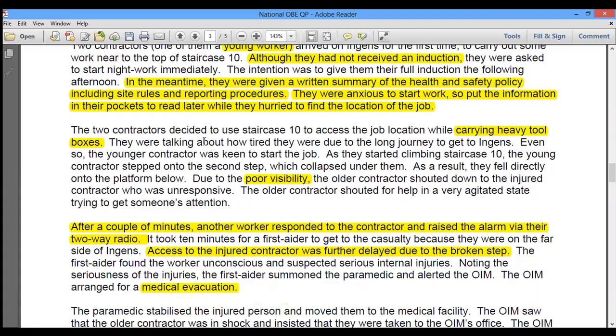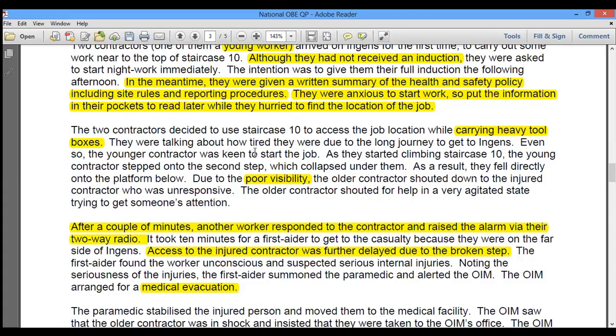The two contractors decided to use staircase 10 to access the job location while carrying heavy toolboxes. It means there is no proper supervision or monitoring of the young workers, and they are carrying heavy tools, which is also a management failure to supervise workers, especially new workers or young workers, for carrying any type of load.